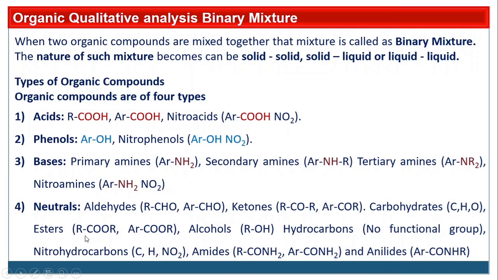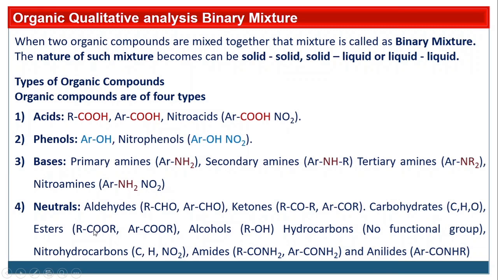Then esters are C double bond O, O R, alcohols ROH, so aliphatic R and then OH. Hydrocarbons: they don't contain any functional group, only the presence of carbon and hydrogen. Then nitrohydrocarbons, hydrocarbons containing a nitro group. Amides are considered neutral. Then acetanilides are also aromatic amides.